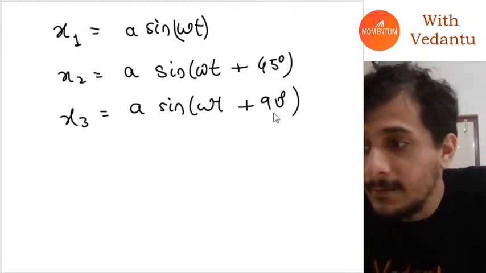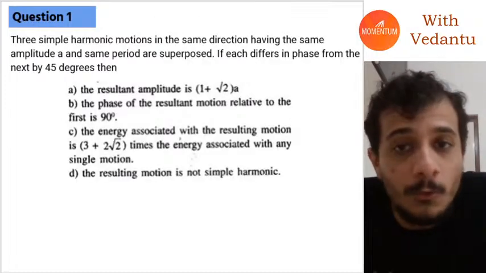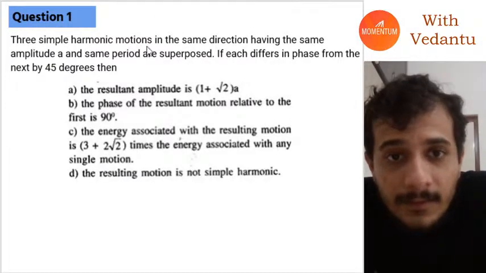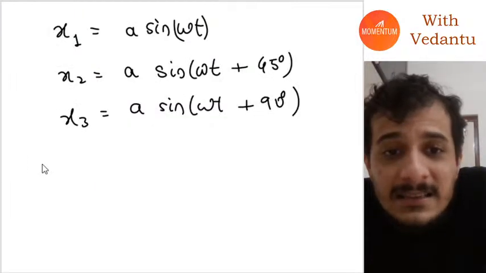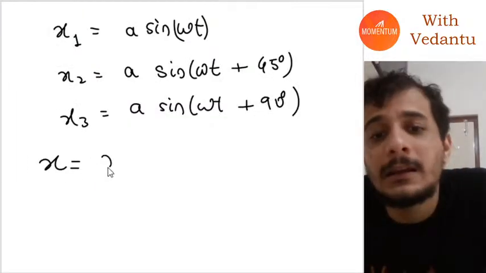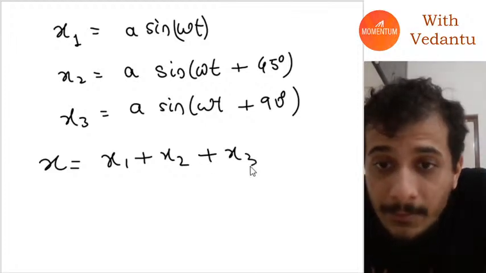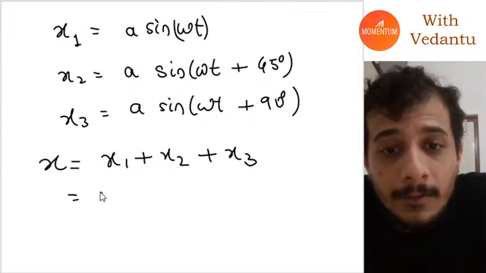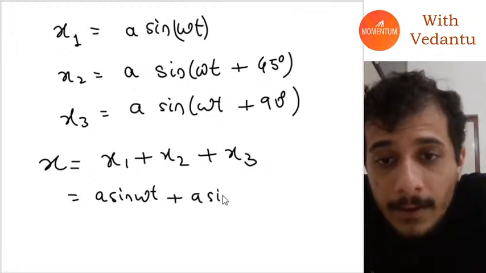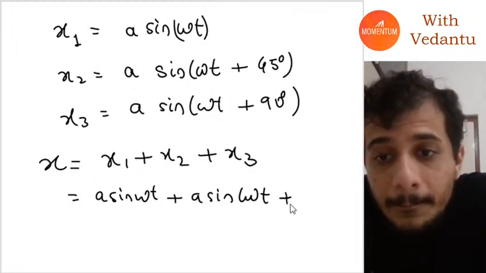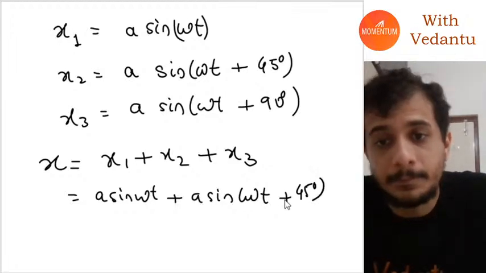So these are the 3 SHMs and these are going to be superposed. They are in the same direction and they are going to be superposed. What that means is that the net displacement x will be nothing but the sum of these 3 displacements. This will just be A sin omega t plus A sin(omega t plus 45) plus A sin(omega t plus 90).